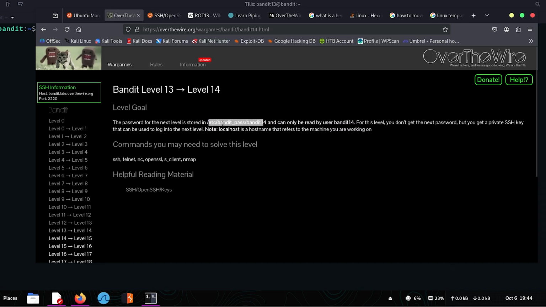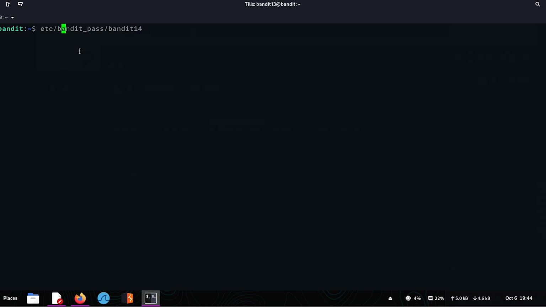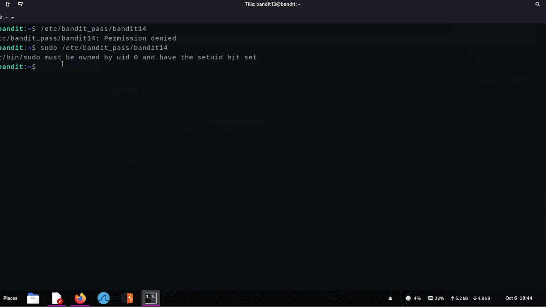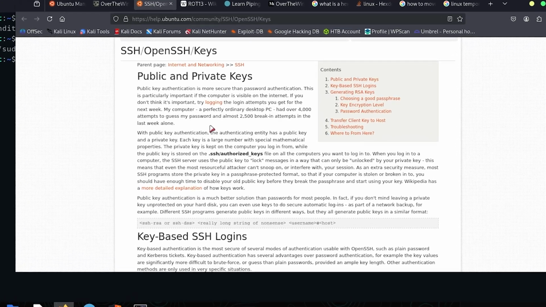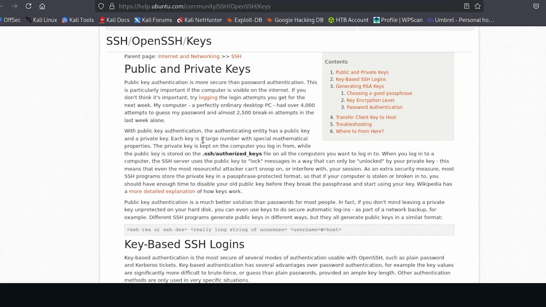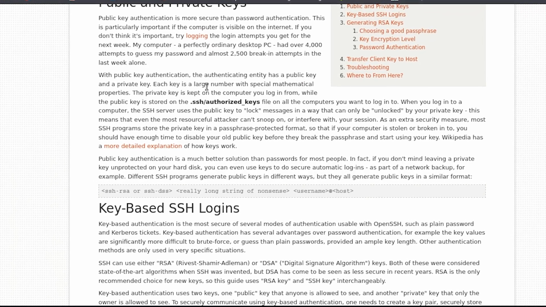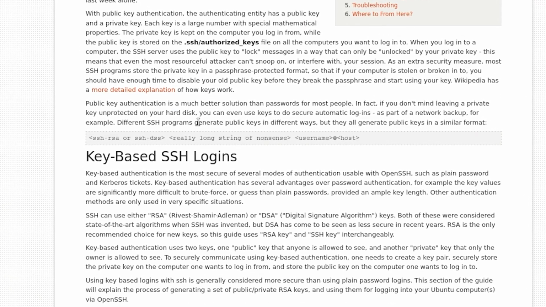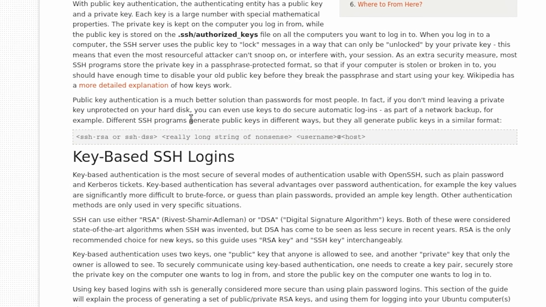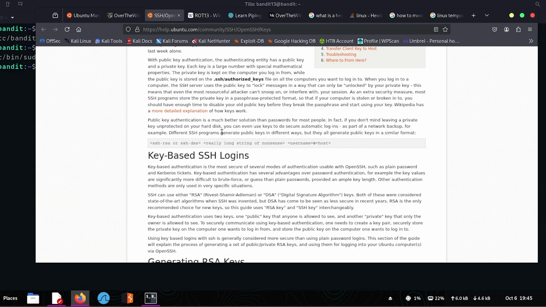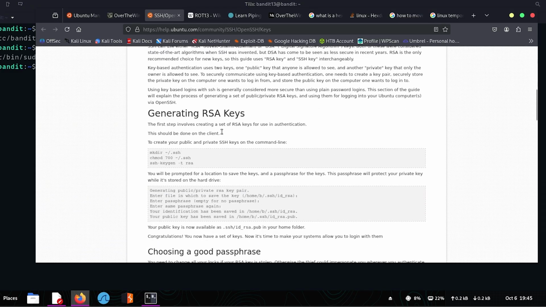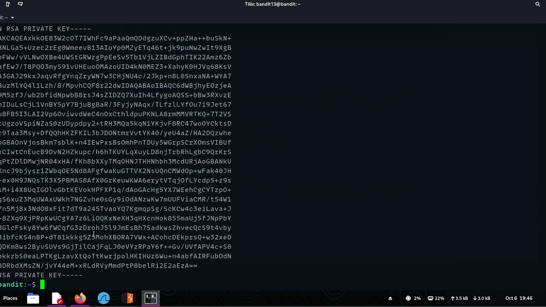Anyway, let's go here. This is supposed to be 14, and this is supposed to be a slash, I think. Permission denied. Okay, what if we do that, and then we say sudo? It must be owned by UID 0 and have the set UID bit set. What are those? Apparently, public and private keys are used for authorization. From what I know from my forays into cybersecurity, a public key is known to the public and a private key is only known to one person. So they're used to verify each other. Do not take my word as fact, but that's what I think. So I don't know how that is supposed to help us, because we just have a long string of text in this thing.